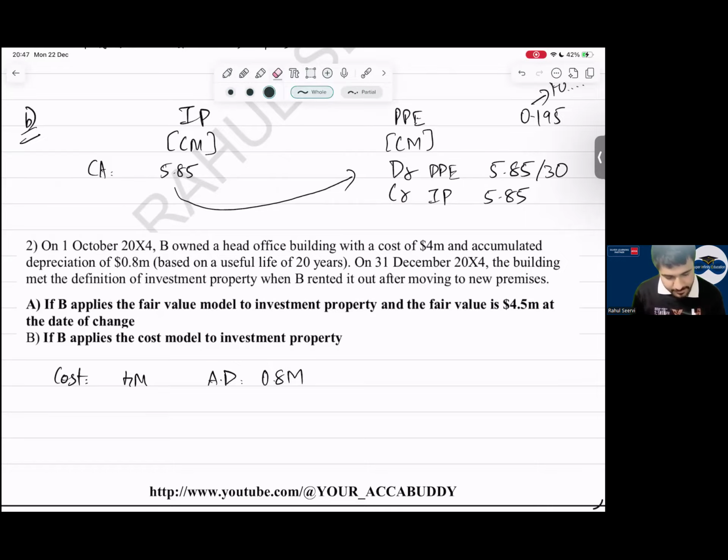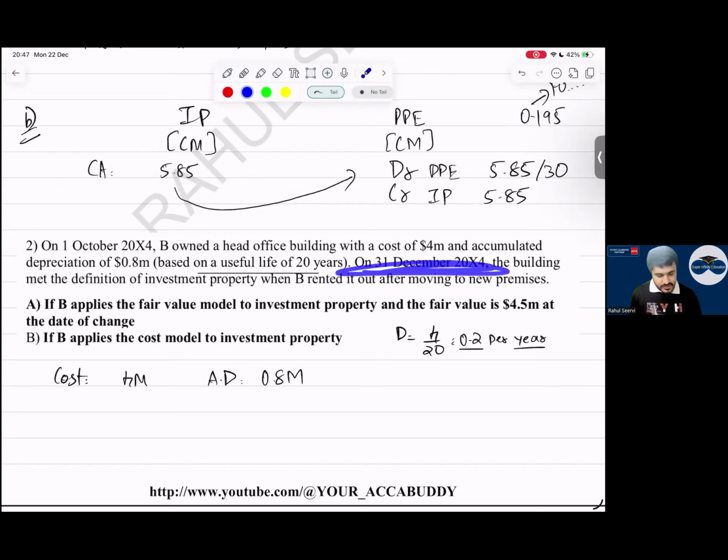Okay, it is SLM. Can I say SLM, everyone? Yes, sir. So what is the depreciation per year? Sir, 4 divided by 20. How much is this? 0.2 per year. Yes, sir. So if they have done 0.8, how many years depreciation they have charged? 4 years. 4 years depreciation they have charged.